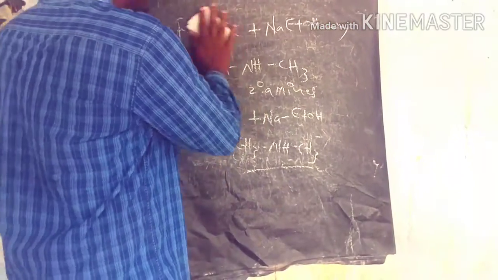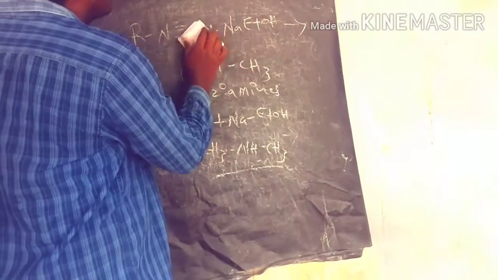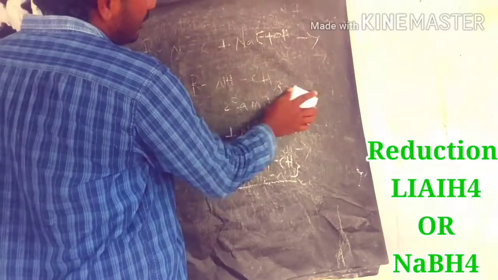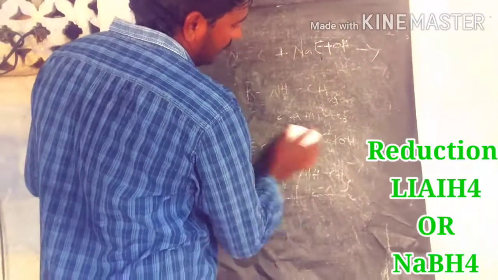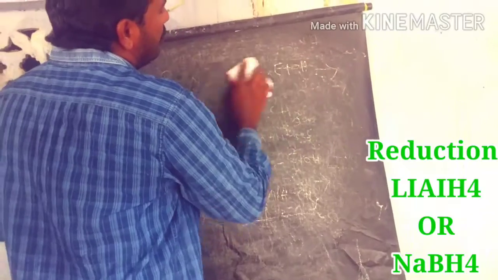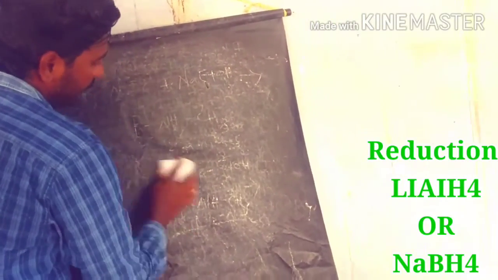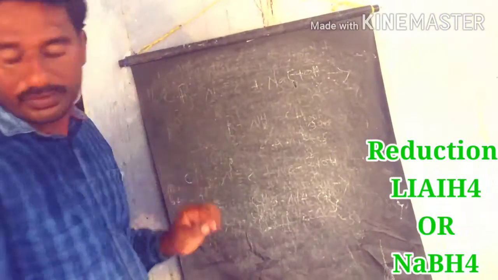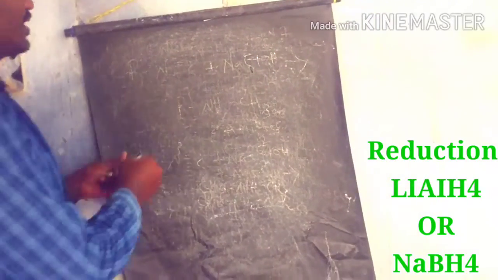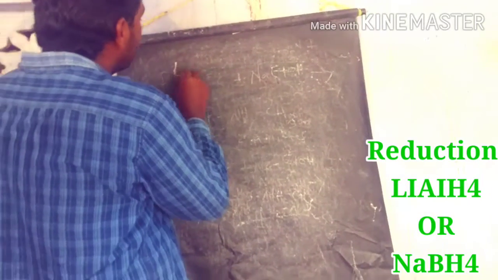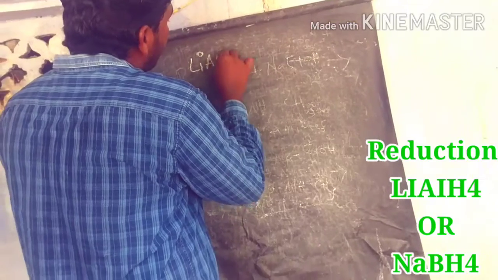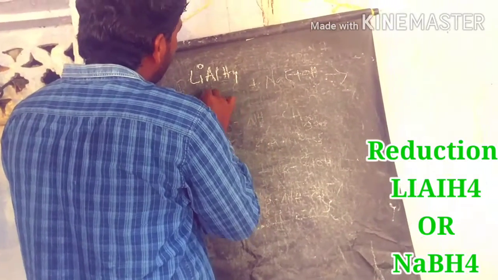Okay. The reductions can also involve the lithium aluminum hydride reagent or sodium borohydride. So in both cases, what is happening? We start with lithium aluminum hydride or sodium borohydride.